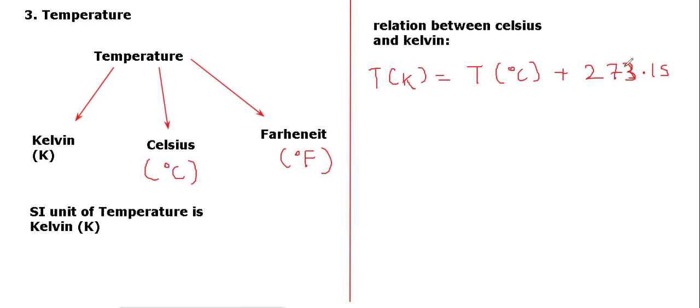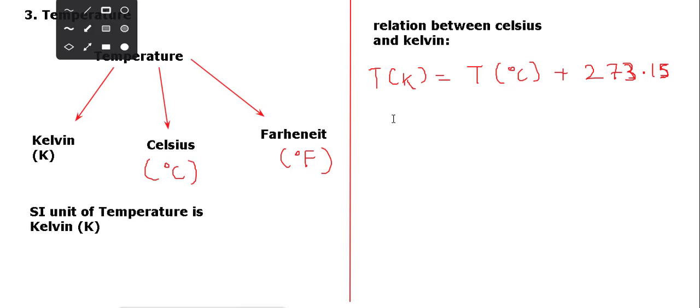The most accurate one is 273.15. For integer type questions we have to use 273.15, but if it is an objective type question then use only 273, so that your calculation will be faster.